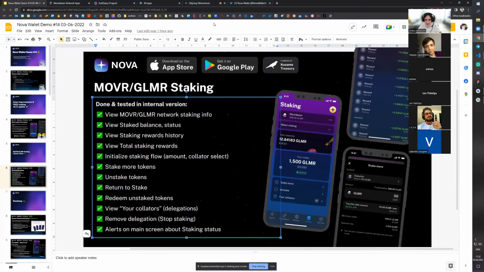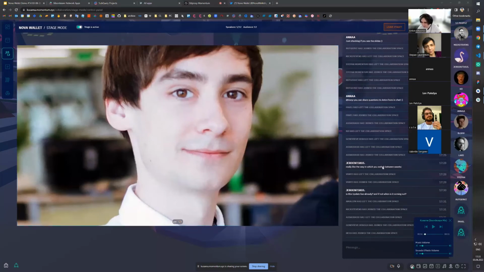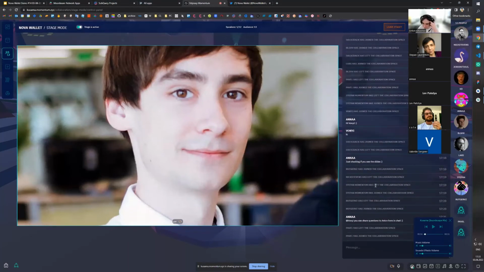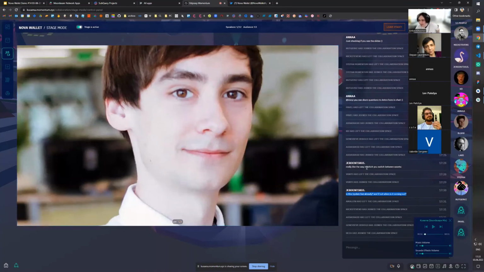All right, so let me check the chats. Whoa, I see lots of people in Momentum. Let me scroll here. Really like the way in which you switch between the assets.